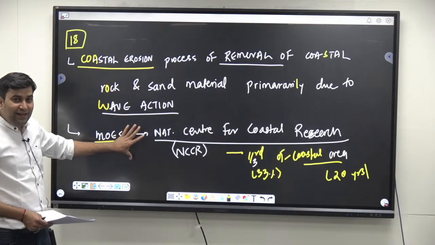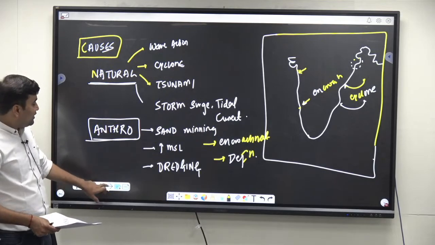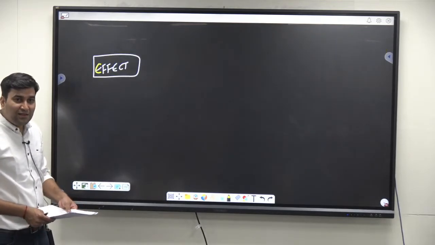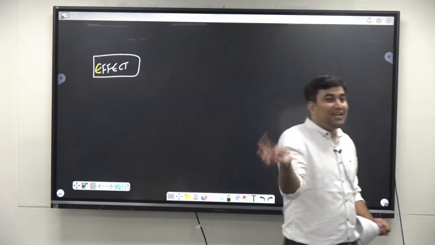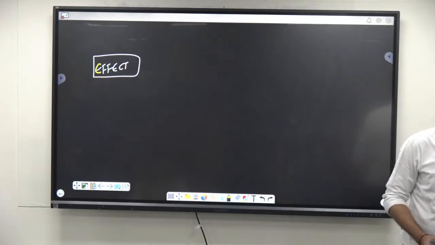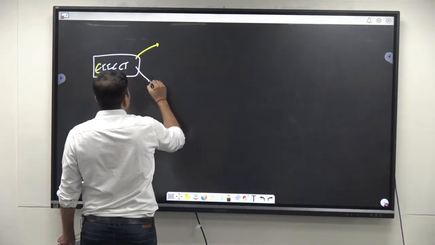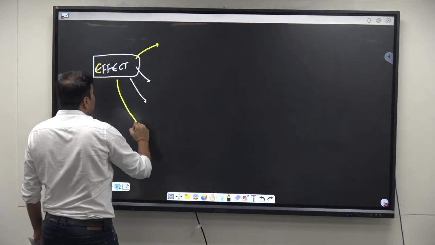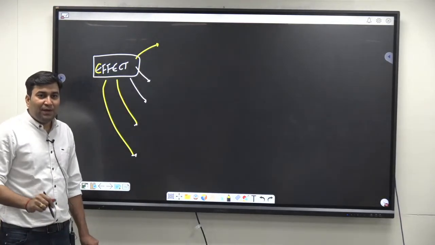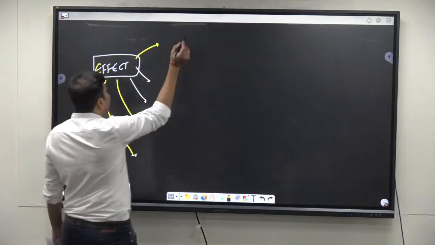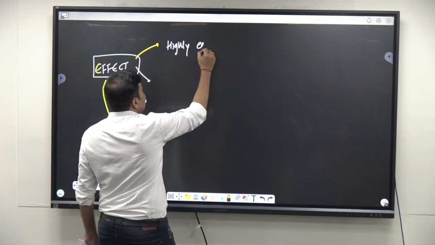Meaning in India how it is, and then causes, and then let us try to understand the impacts. When you are writing the impacts, try to write the impacts in a multi-dimensional way. Understand this. Multi-dimensional way, what does that mean? It is going to impact all the ecological components. Correct? First of all, it is going to impact the highly ecological productive ecosystems.